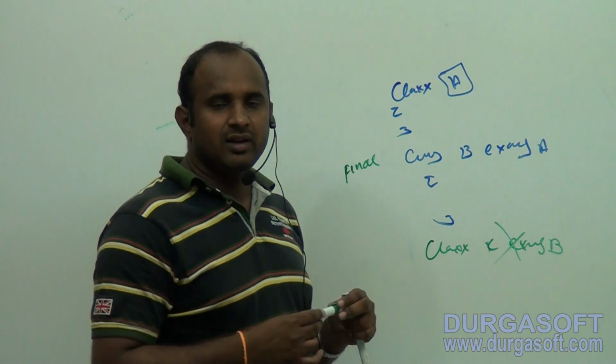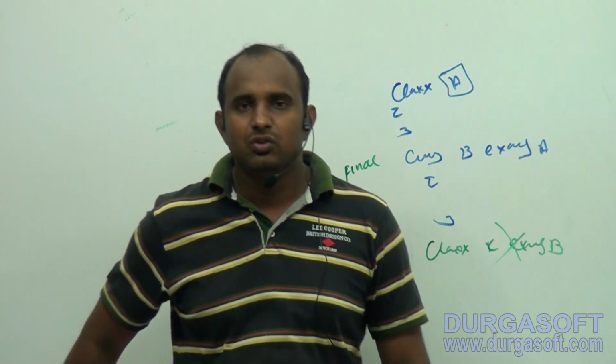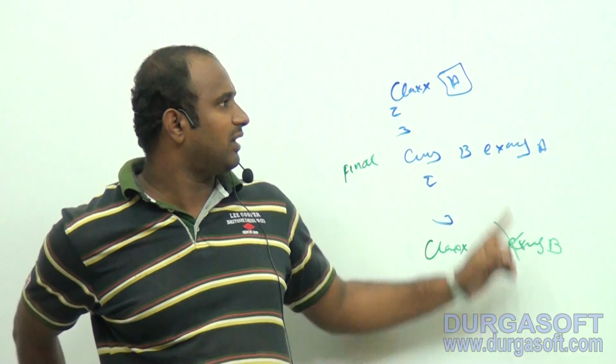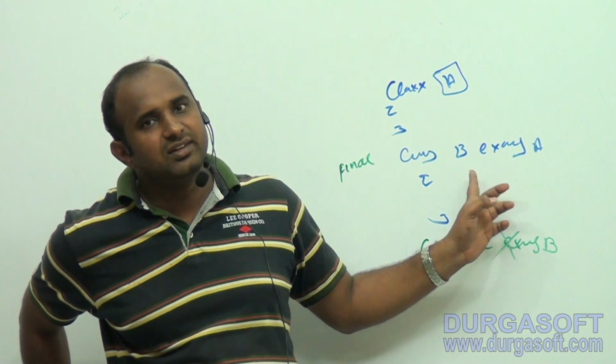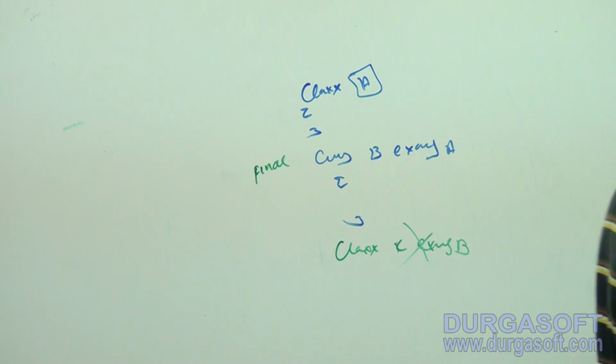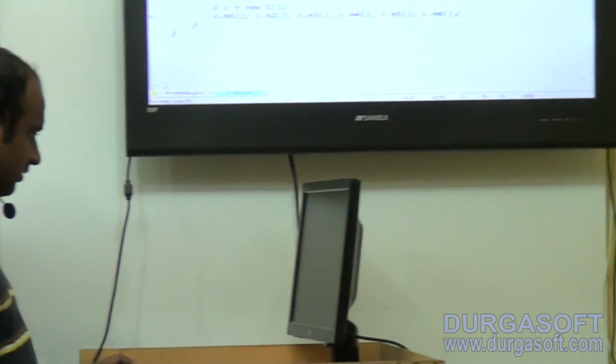So the point is clear. Tell me how to prevent inheritance here. Declare the class with the final modifier. When we declare the class with the final modifier, child class creation is not possible. If you want, I will show it practically. So check it. This is your previous example.